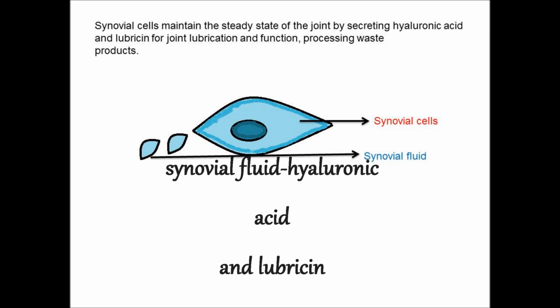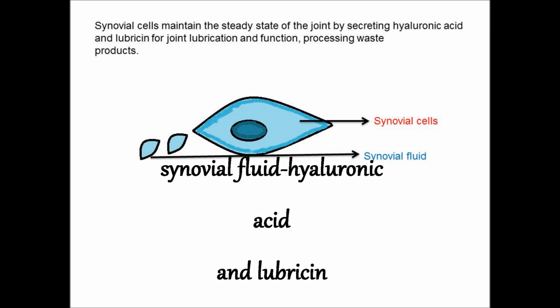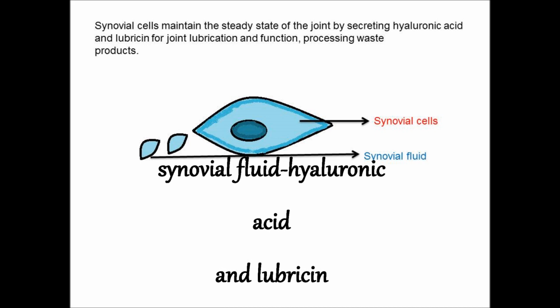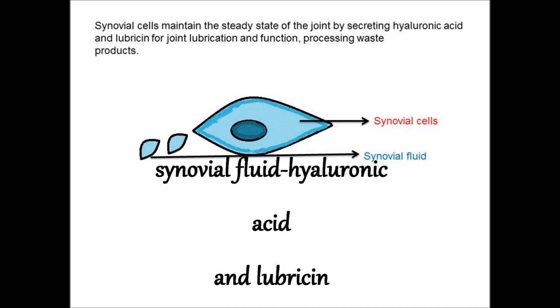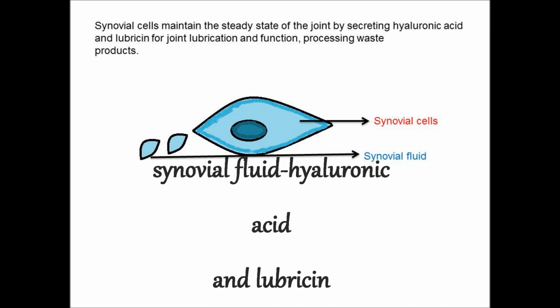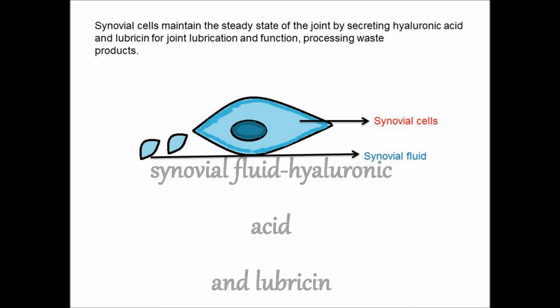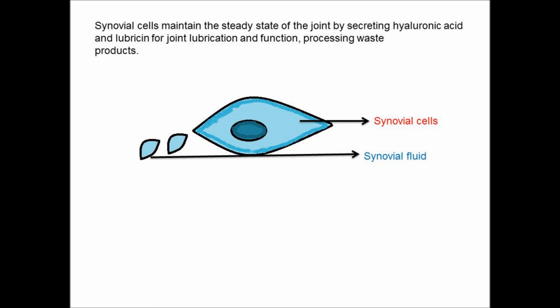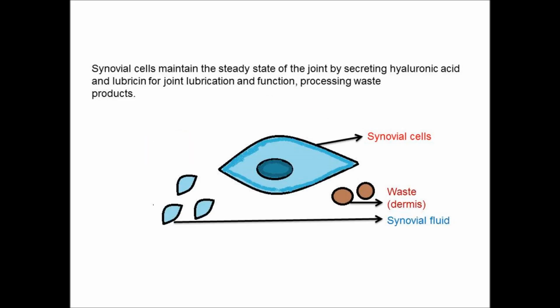What is its function? It has a cushion type of function for the joint. Lubricin is a lubricant for the joint. Hyaluronic acid gives a cushion-like structure and stability to the joint, and it also functions in waste disposal.